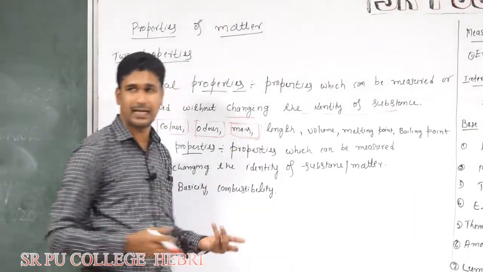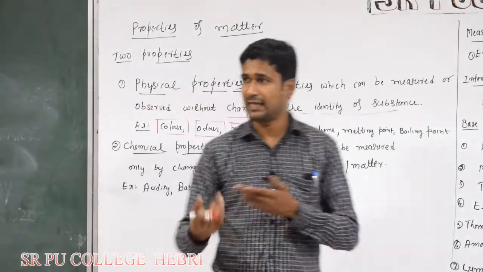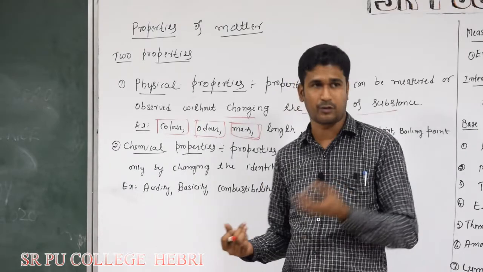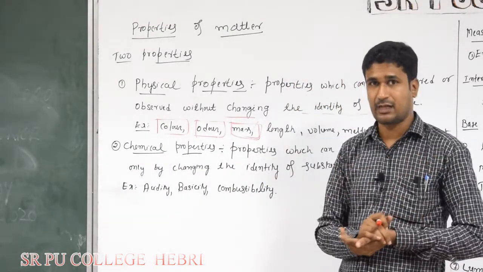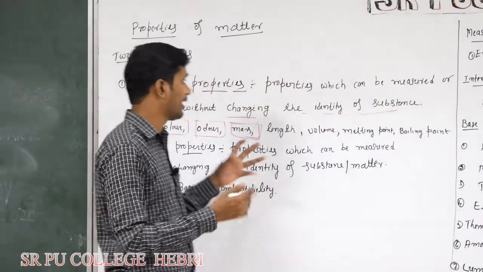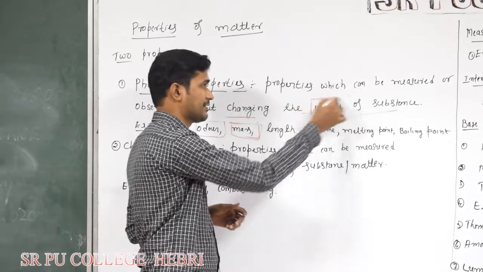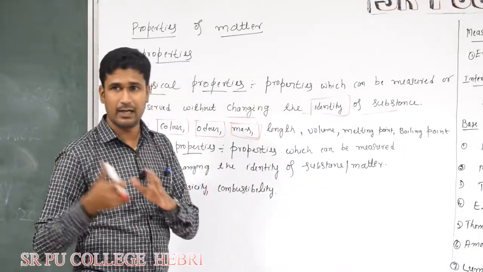With a weighing balance, you can easily measure the mass of any substance. So there is no need to change the identity or composition. It is an observable property.